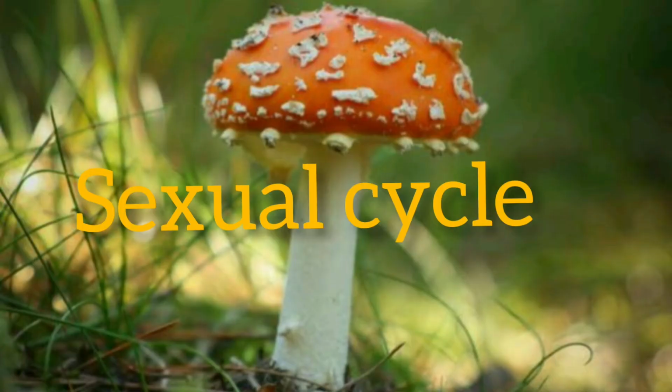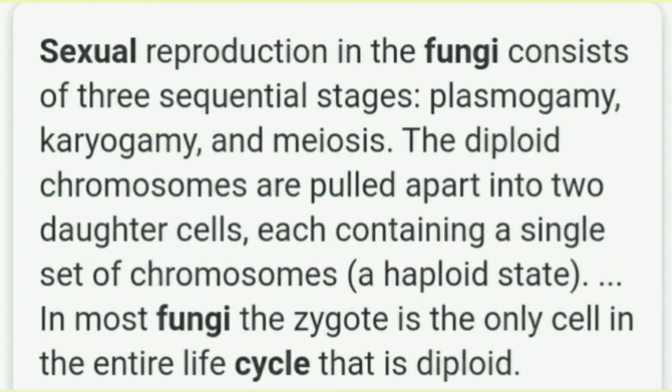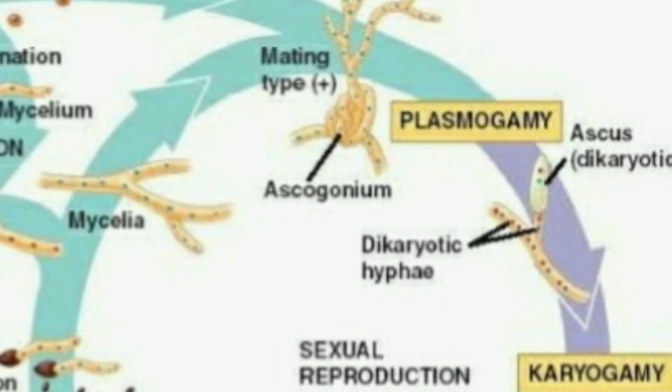The sexual cycle involves the following three stages: plasmogamy, karyogamy and meiosis. In plasmogamy, the cytoplasm of the two sex cells come together, but the nuclei do not fuse with each other, only the protoplasm of the cells fuse together. The resulting cell is a dikaryon, meaning a binucleated structure. This phenomenon is known as dikaryotization.